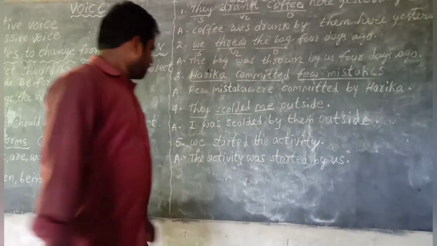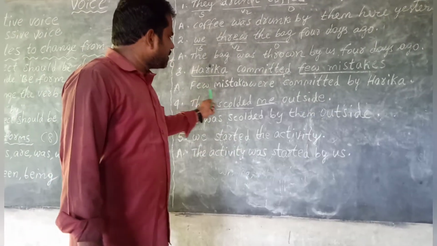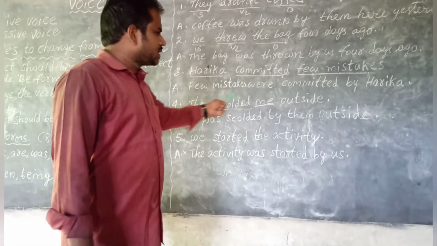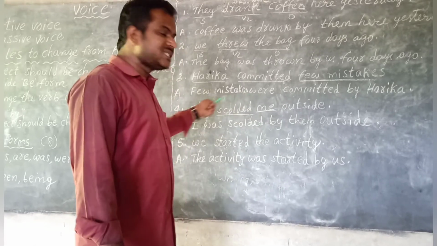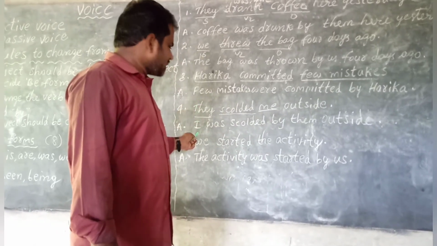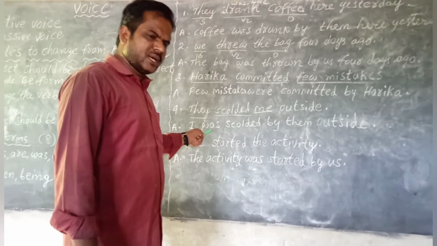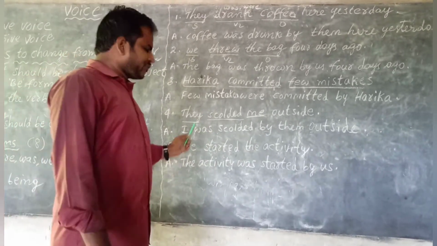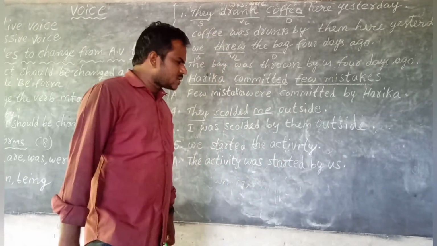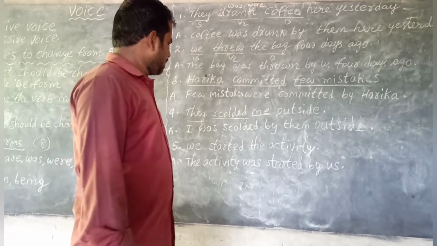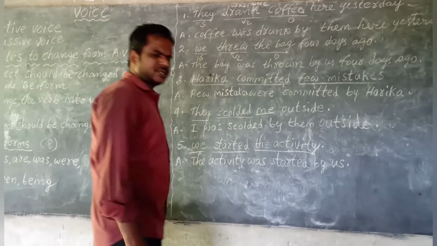Yes, children. So, once you observe here, children, here subject few mistakes. That's why we wrote here be form were, because few mistakes plural. But here subject I singular. That's why we wrote be form was. Okay, children. Fifth example. We started the activity. We started the activity. This is subject, this is verb, this is object.